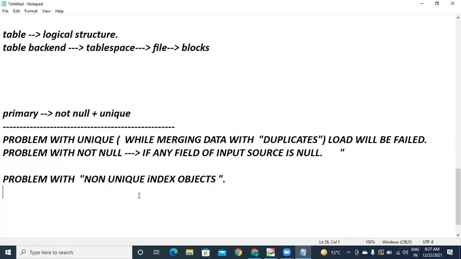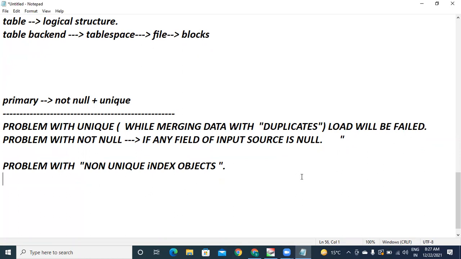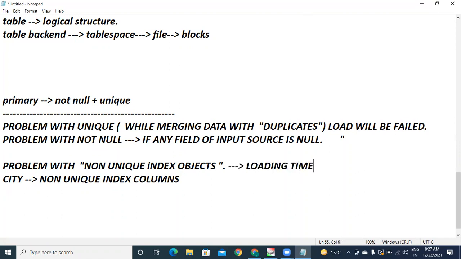The only problem is that the database will throw an error. No, why does it need to? Suppose I am loading data, and city is a non-unique index column. How many cities did I load? Based on the uniqueness of the city, that particular city will be distributed to different blocks. The problem with this is, remember, if there is a large amount of data during loading, you need to drop and recreate the index. Too much loading time.